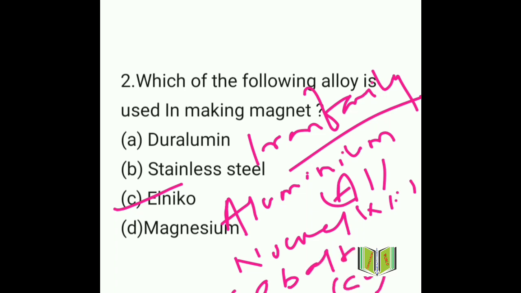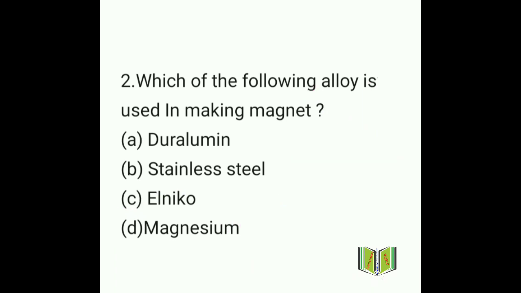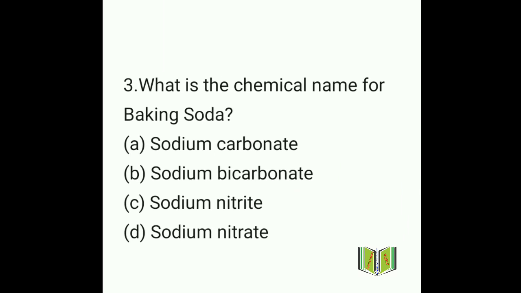So from aluminium Al, nickel Ni, and cobalt Co, with the combination, the name is called alnico. Okay, so move to the next question, question number 3.